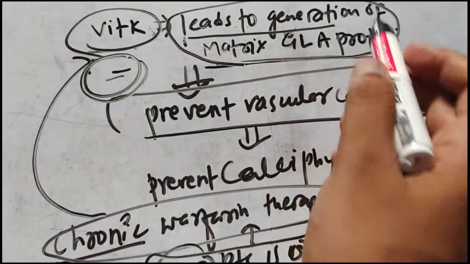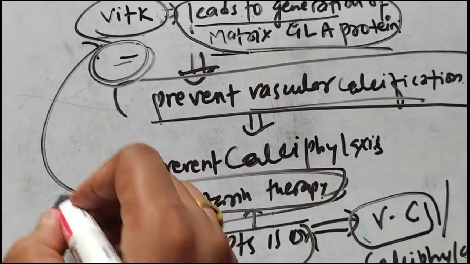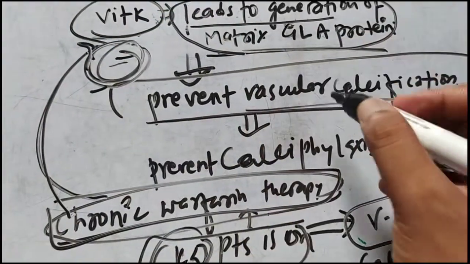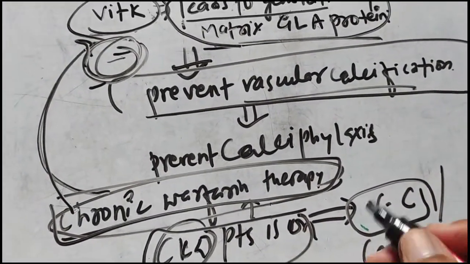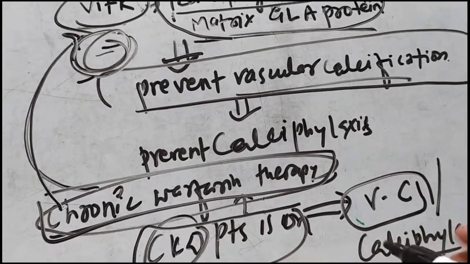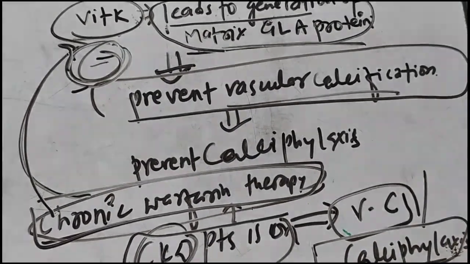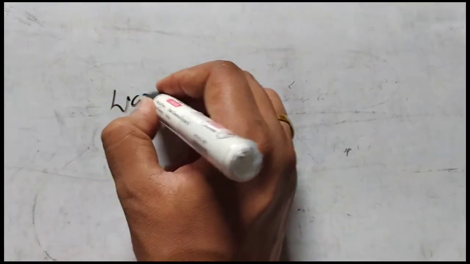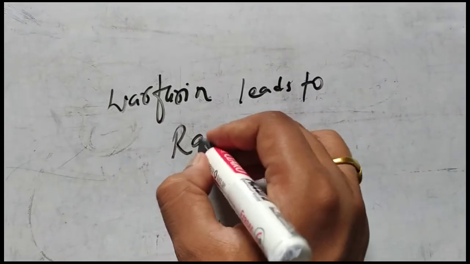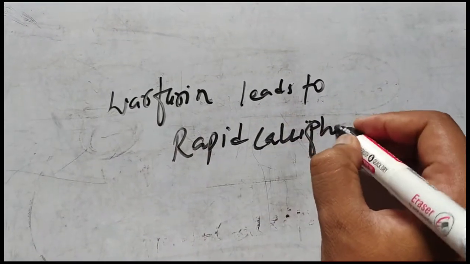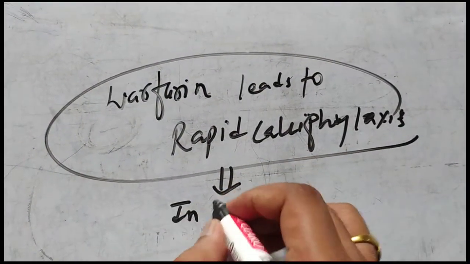But vitamin K actually inhibits vascular calcification. And if the person is taking chronic warfarin therapy, vitamin K is also inhibited, and now the vascular calcification will not be prevented. Chronic warfarin therapy actually accelerates the process of calciphylaxis, and we can say that it will induce rapid calciphylaxis in the case of CKD. So we should know that warfarin leads to rapid calciphylaxis, and that's why in the case of CKD,